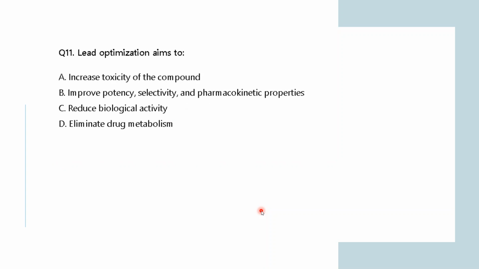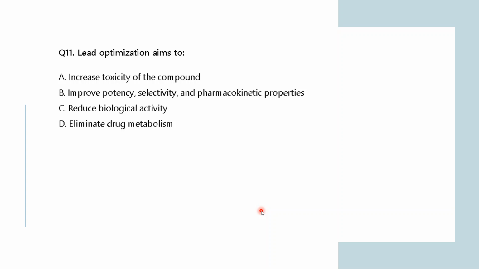Now going to option B, improve potency, selectivity, and pharmacokinetic properties. Lead optimization is focusing on improving the potency of the drug molecule, selectivity for the target site, and pharmacokinetic properties. That means the ADME system which we have studied earlier: absorption, distribution, metabolism, and excretion. We have already looked at that in the previous lecture as well. So these things are important to optimize.